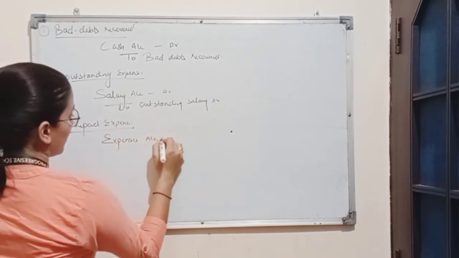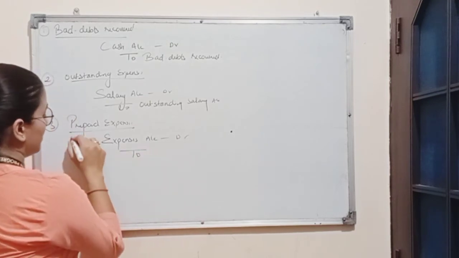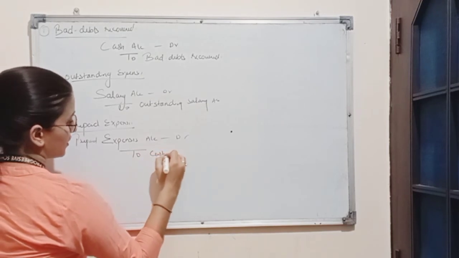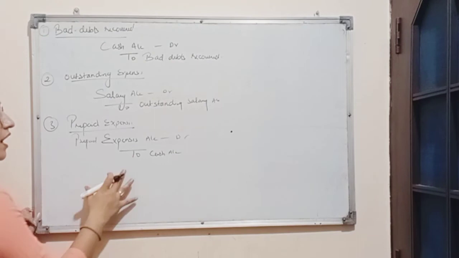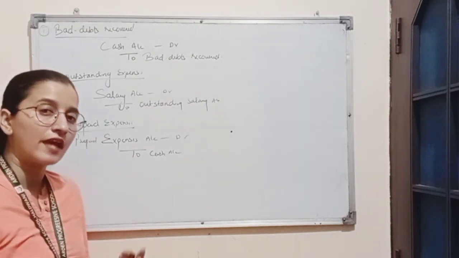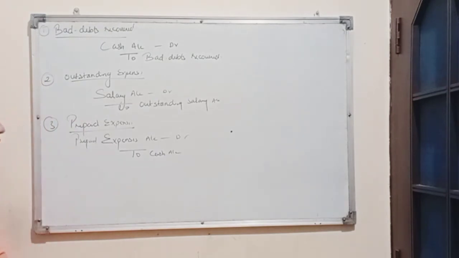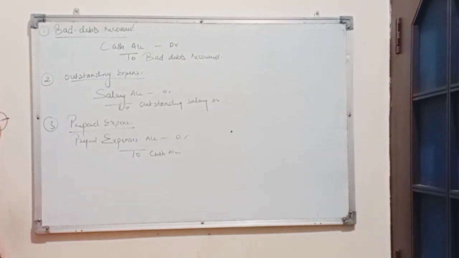So, here, expenses account debit to prepaid expenses account debit to cash account. If we are paying something in advance, we are paying in cash only. And we know if we are paying cash, that means there is outflow of cash from the business. So according to the real account rule, debit what comes in, credit what goes out, cash account will be credited.